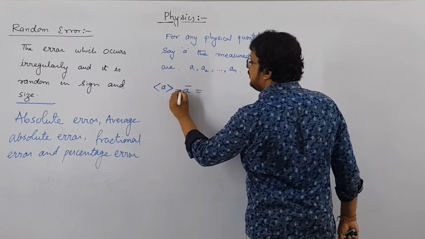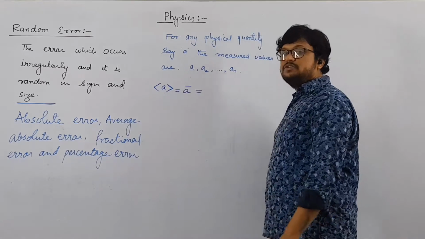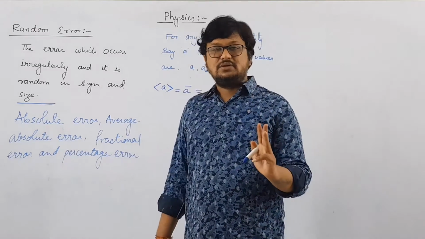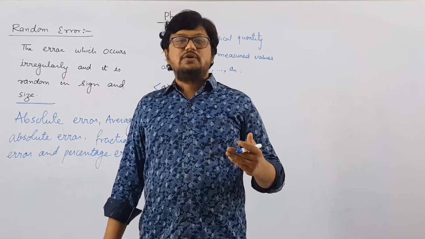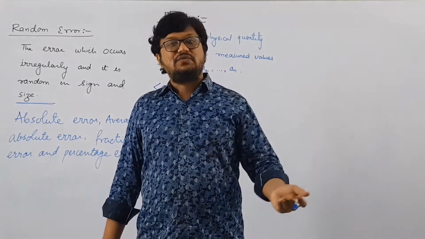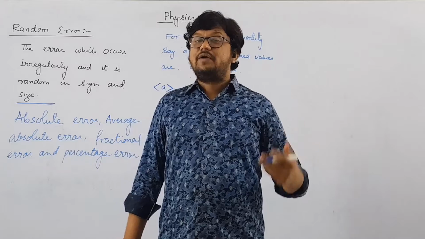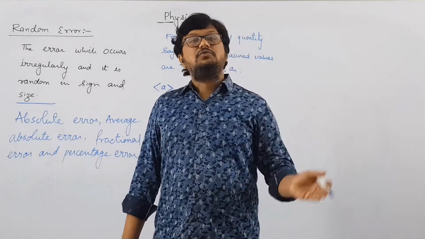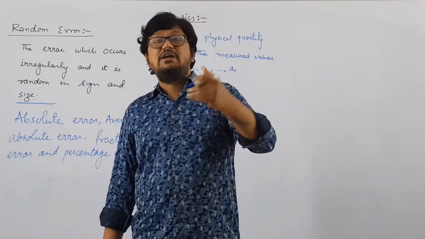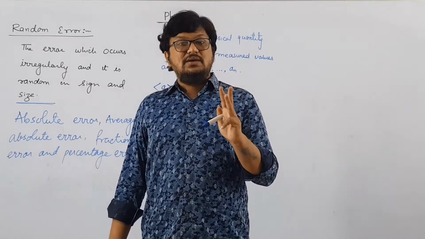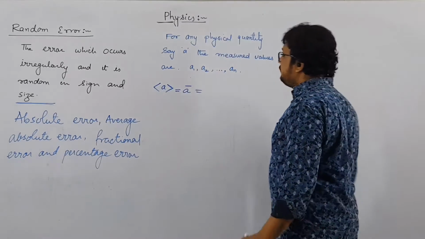Now, how can you take the mean of any numbers? Suppose we are measuring a physical quantity 3 times. Let us say the first answer is 4, the second is 5, and the next is 6. For the mean, what do we have to do? 4 plus 5 plus 6 divided by 3, because we have measured 3 times. Right.